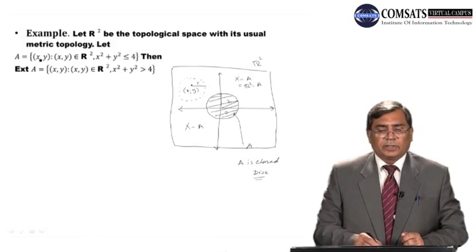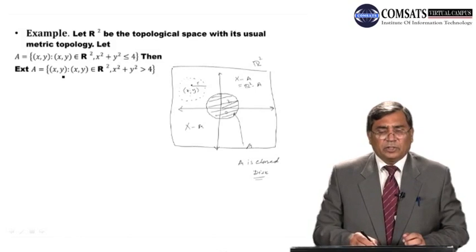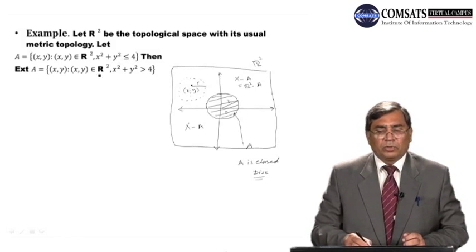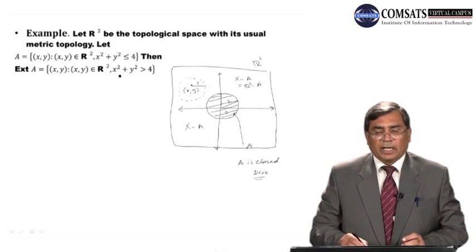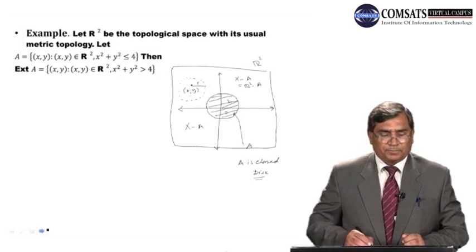Hence, dear students, A is the set of elements (x, y) belonging to R2 such that x squared plus y squared is less than or equal to 4. This set is a closed disk with center at origin and radius 2. Then the exterior of A is the collection of all those elements of R2 whose radius from origin is greater than 4. So this will be lying in the exterior of A. So this will be representing the exterior of this set.